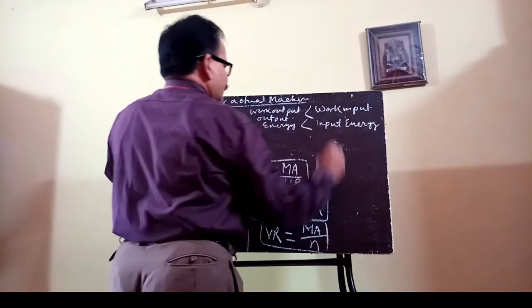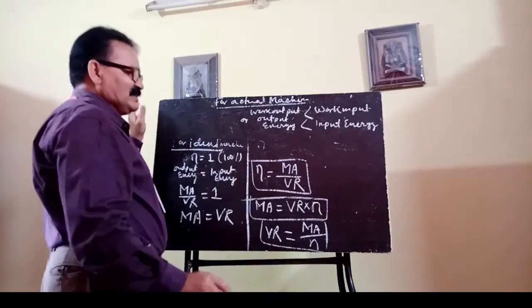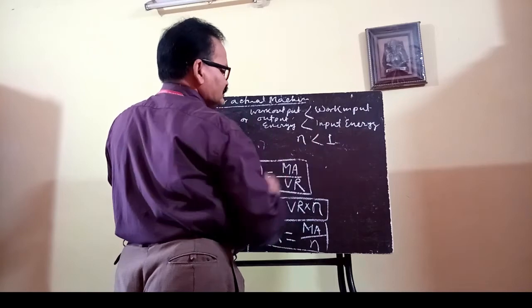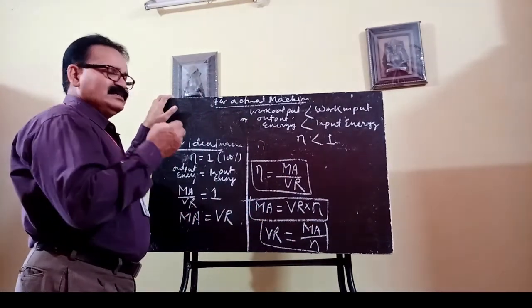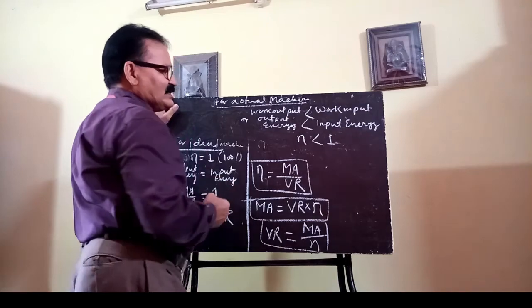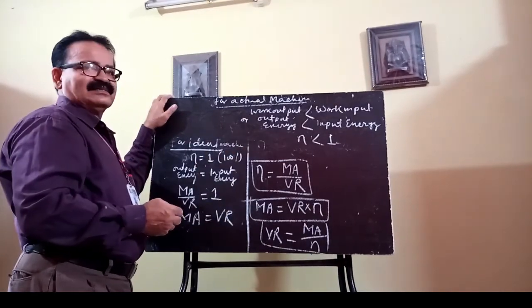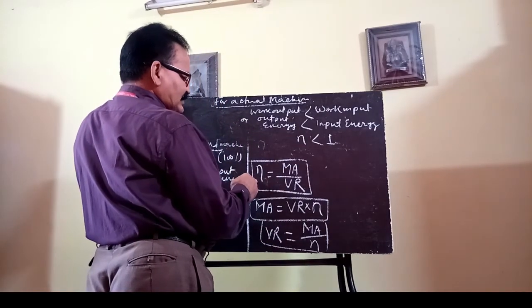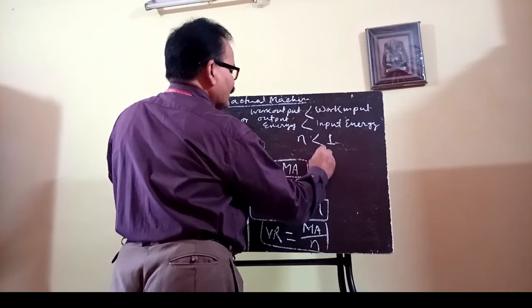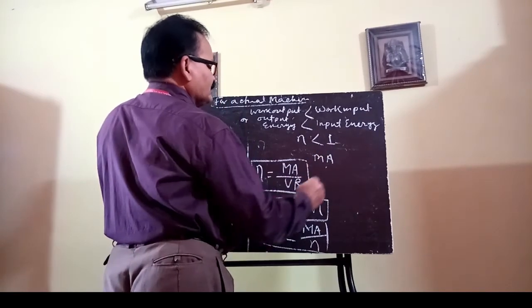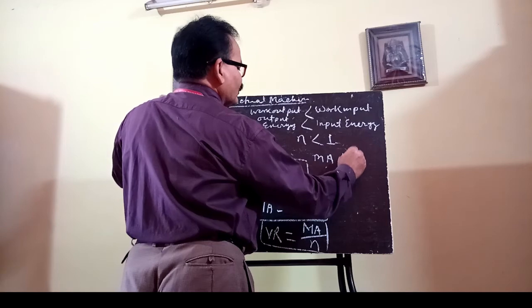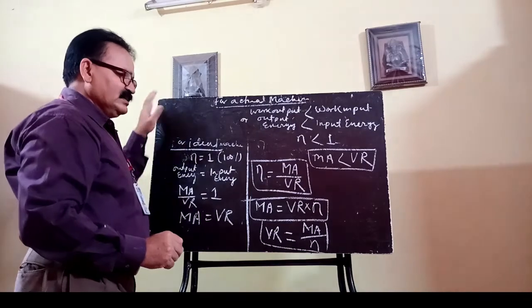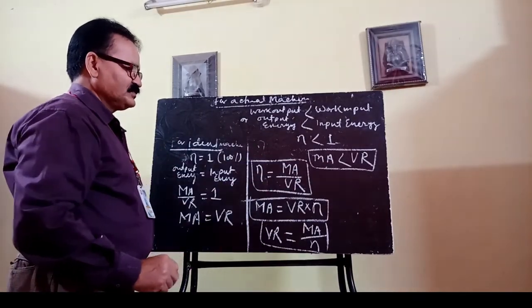So that means efficiency is less than 1, because output energy is less than the input energy. So mechanical advantage in that case will be less than your velocity ratio.